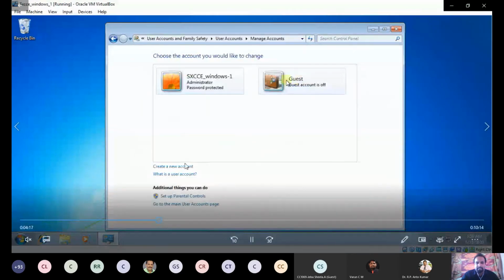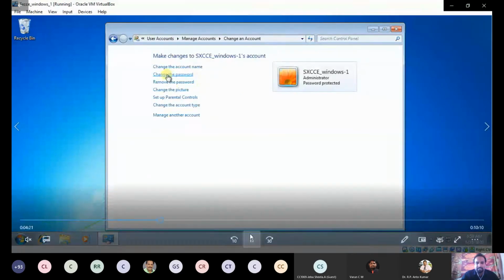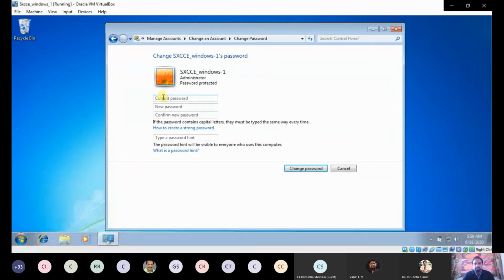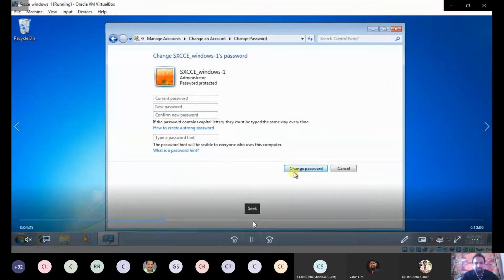Now you see xscc_Windows_1. In my case it is showing change password, the reason being that I have created the password already. In your case, if you have not created a password, it will prompt for setting the password, and you have to provide a new password here. I have done the password, so I'm not going to do anything. I'm going to click cancel.